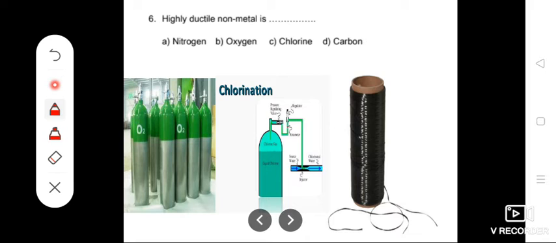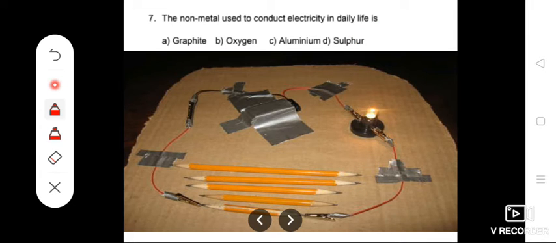The next one, highly ductile non-metal is. Nitrogen, oxygen, chlorine and carbon are non-metals. But what's our question? Ductile, that means making into wires. So carbon is the correct answer. The next one, the non-metal used to conduct electricity in daily life. Correct answer: graphite. This pencil is made up of graphite. Graphite conducts electricity. So the correct answer, graphite. Clear?